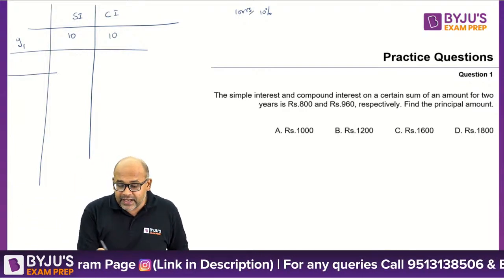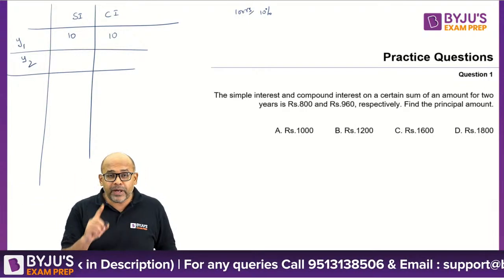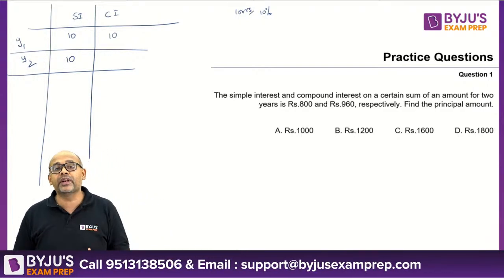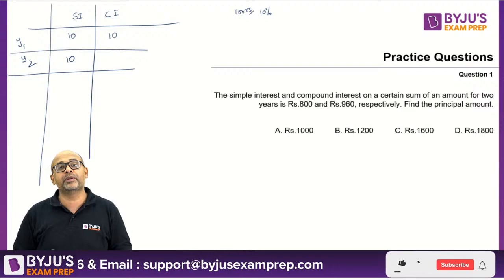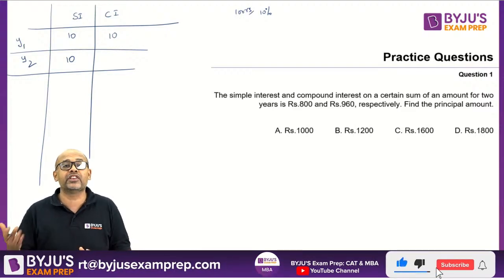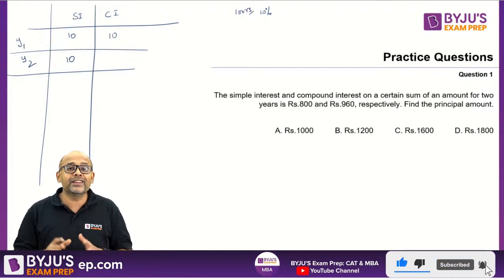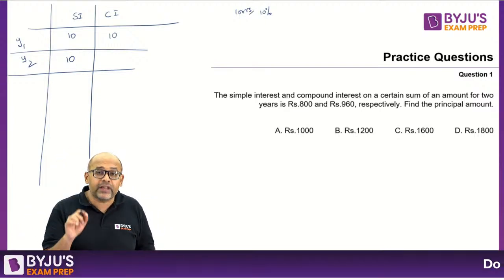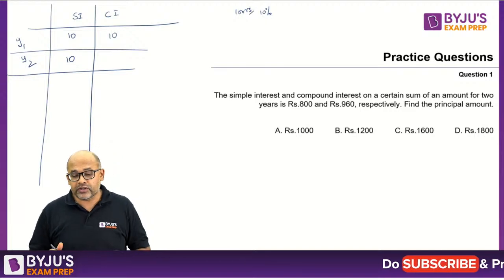If you go to the second year, simple interest will continue to be 10. It will not change. Once the simple interest is calculated for 1 year, it will be the same every year unless the rate changes. So the simple interest does not change. But if you look at compound interest for the second year, how do you calculate this?